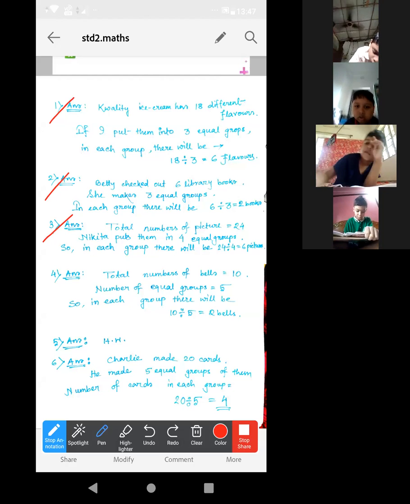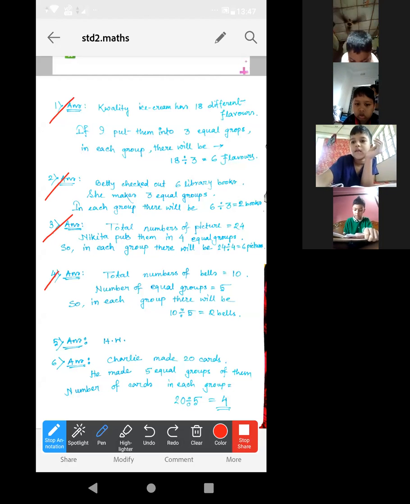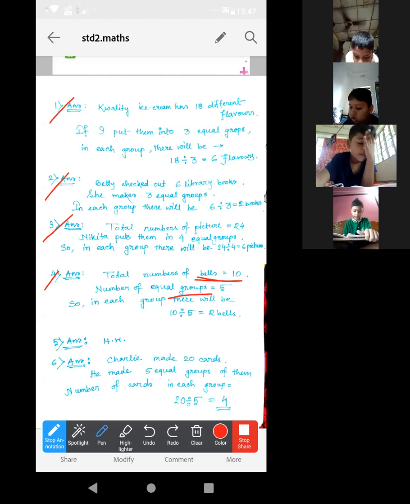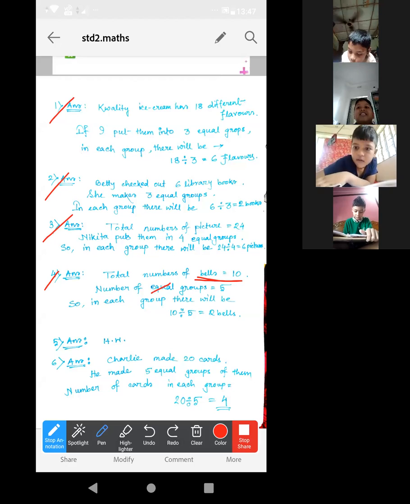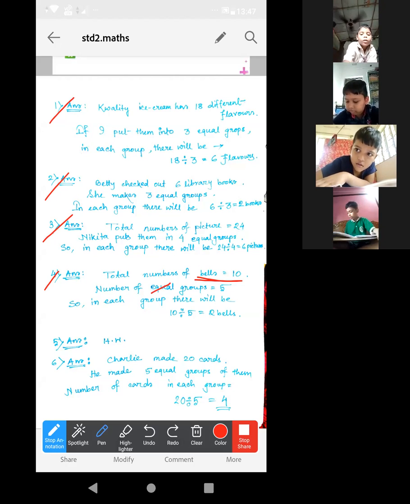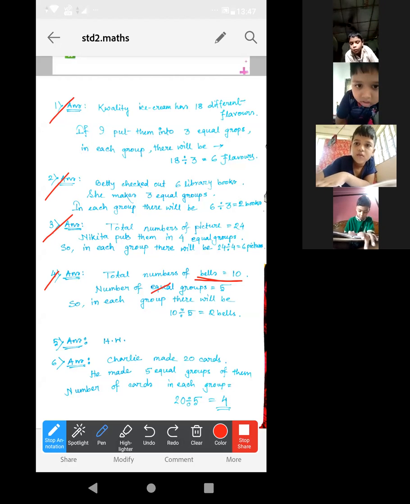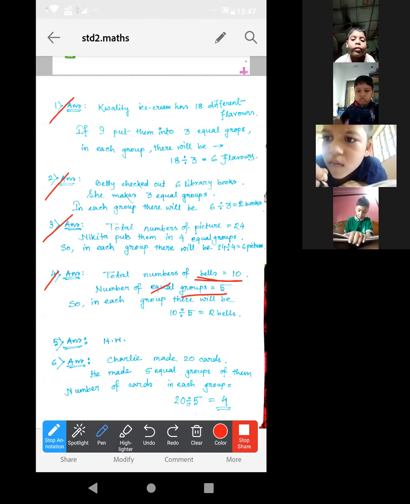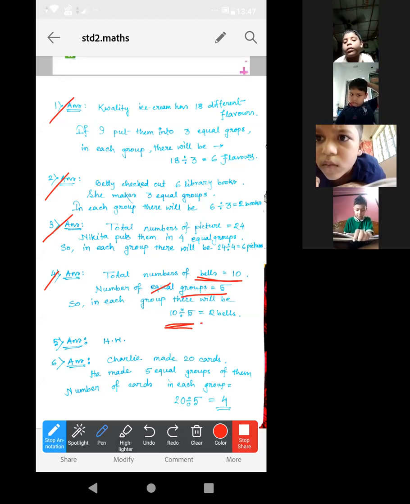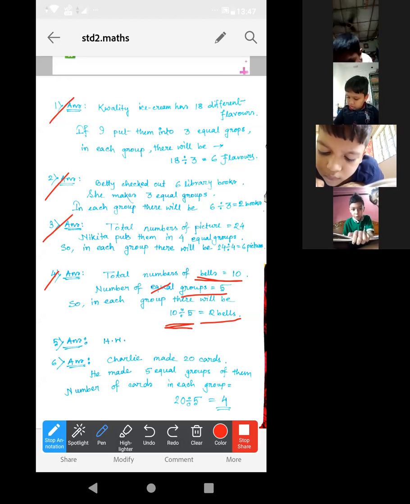Number fourth one. Look at number fourth one. It is also total number of bells is 10. Number of equal groups 5. Achha, here you can write number of groups also. Even if you don't write equal, no problem. Basically, I have written equal because equal groups means an equal number of bells in each. You can easily write number of groups. Okay. So in each group there will be 10 divided by 5 is equal to 2 bells.